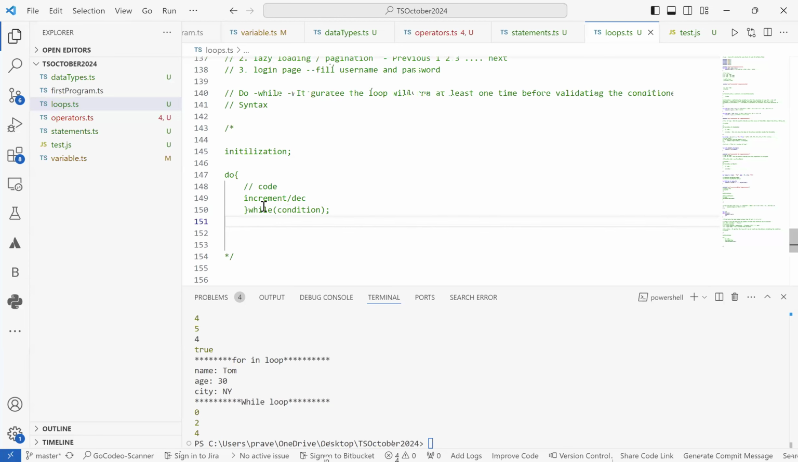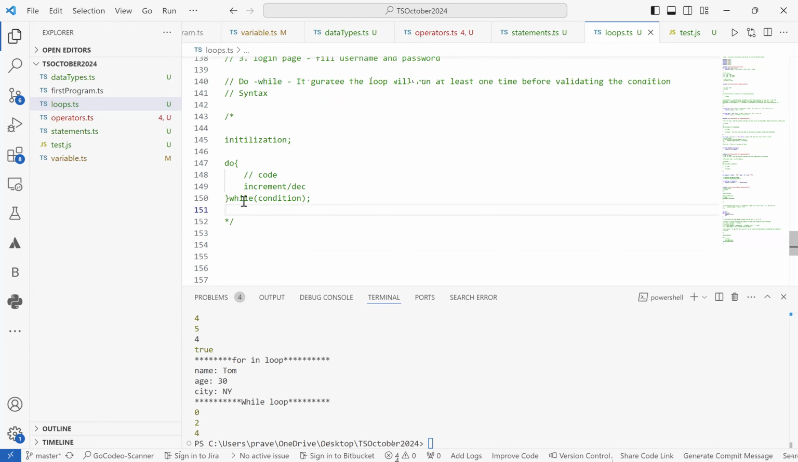After we complete this block of code, the while keyword appears, which takes a condition, and this ends with a semicolon. It is mandatory that this ends with a semicolon. So this condition will be validated after printing or executing at least once. In general, in a do while loop, as soon as the loop starts, it first prints the value and then increments the value. And after that, the condition is validated.